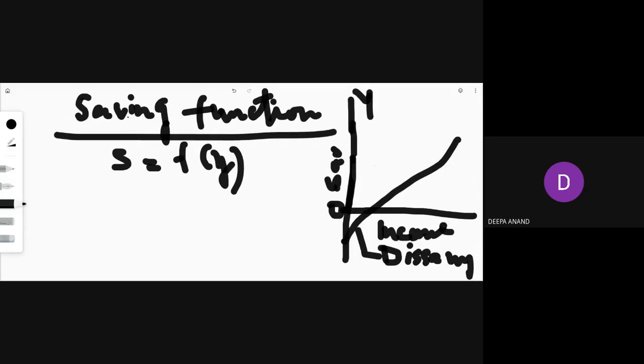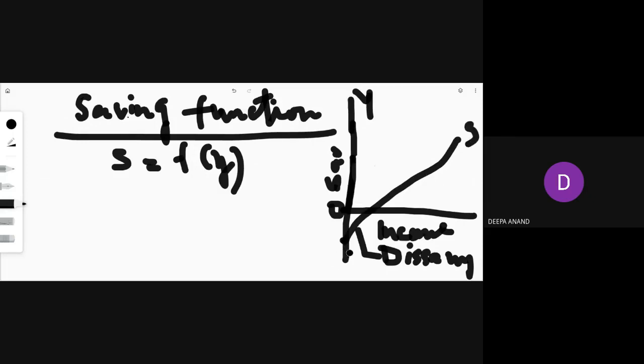So always remember, the starting point is from the negative axis. So here it will start. Just remember, we started our consumption curve from here, above zero, and your saving curve will start from below zero, from here. And here, this is your saving curve.